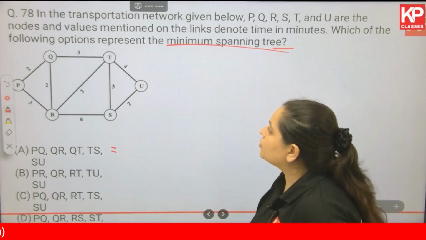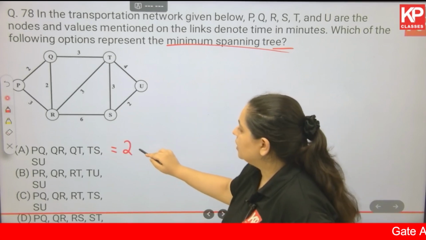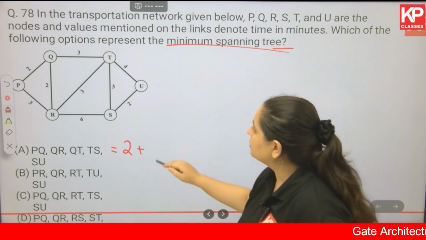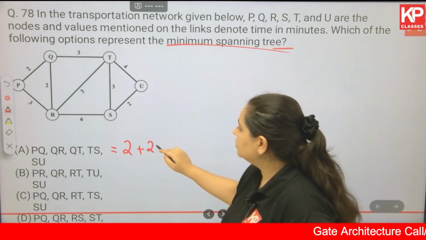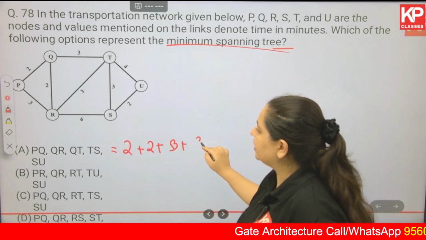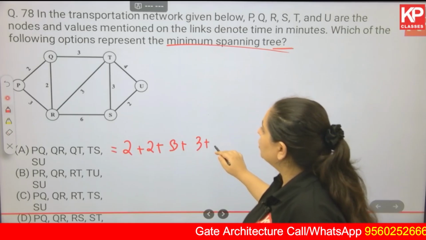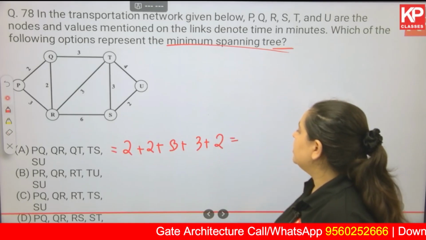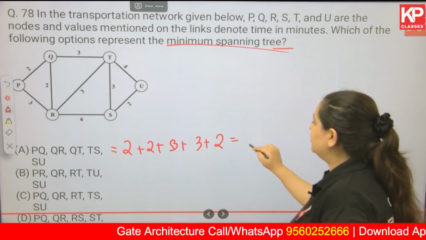Okay, so PQ 2 plus QR 2 plus QT 3 plus TS 3 plus SU 2. Okay, 4 plus 3 is 7, 10, 12.